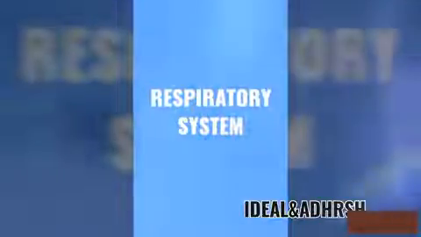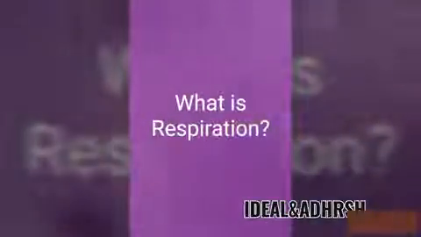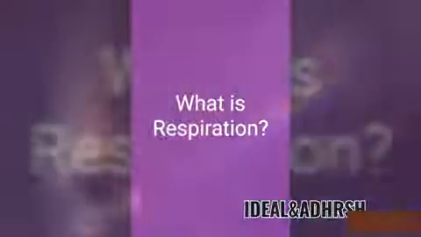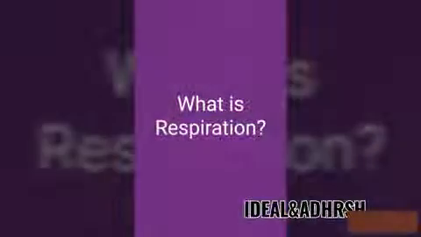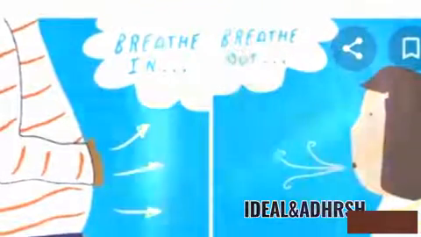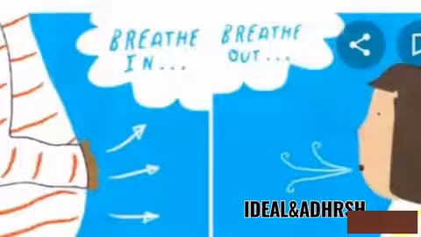Now we are going to see the respiratory system in detail. Introduction. What is respiration? We need oxygen to breathe. Our body gets oxygen through a process called respiration. Look at this picture. We breathe in oxygen and we breathe out carbon dioxide.